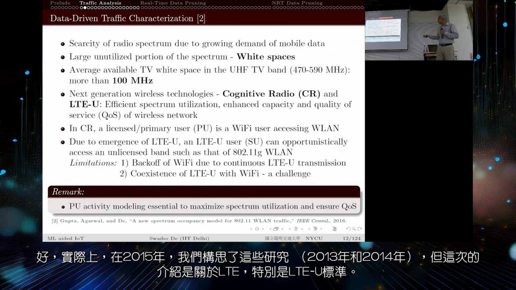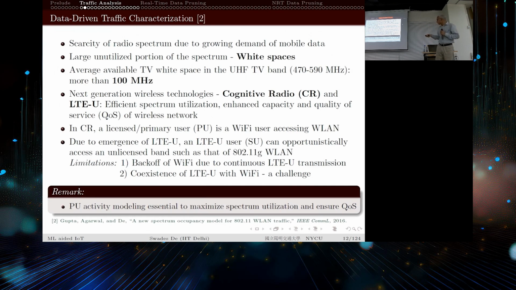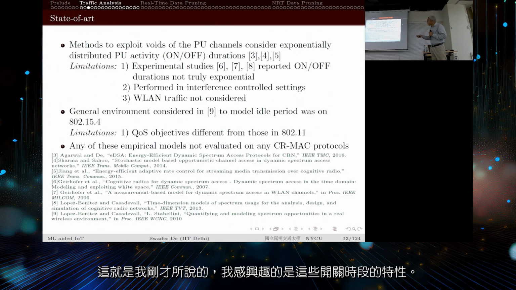But this current presentation is about LTE-U, which is actually one standard. In the LTE standard they were evolving these LTE unlicensed variants, and they were targeting to utilize the Wi-Fi band without affecting the Wi-Fi users. So this is what I was talking about: I am interested in characterizing these on-off periods, the on-off voids and unavailable periods.